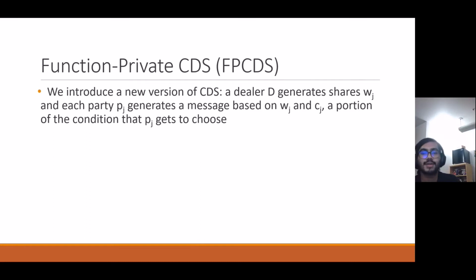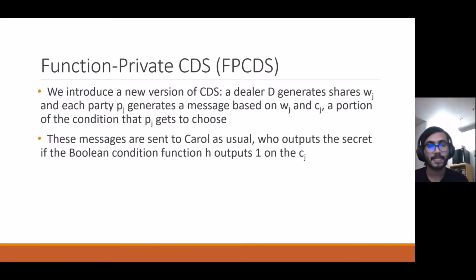So they generate a message, but their input is not only the wj from the dealer, but a cj. The cj is a portion of a condition, like a portion of the y that Pj gets to choose. So there's both the part from the dealer and the part that Pj gets to choose.